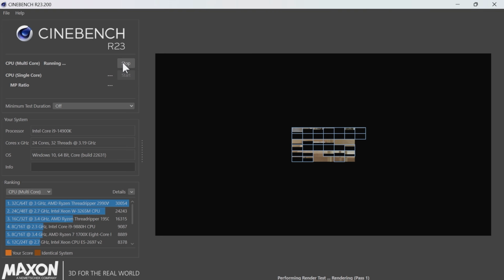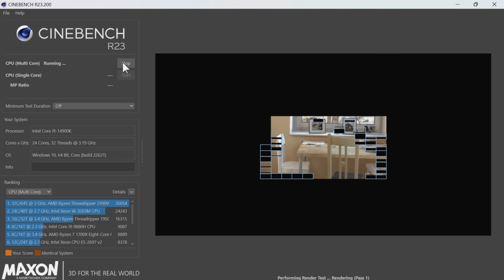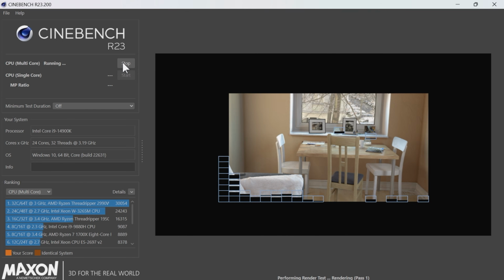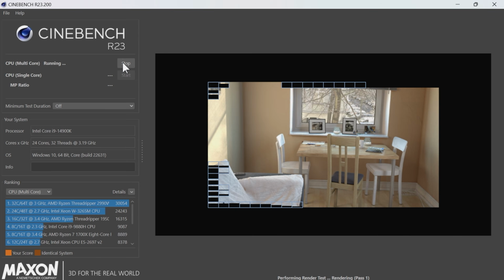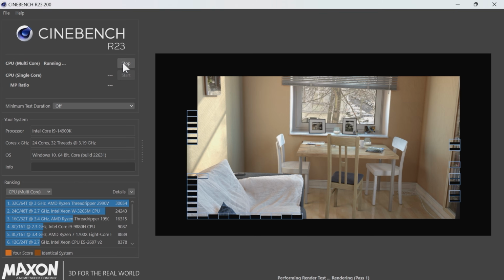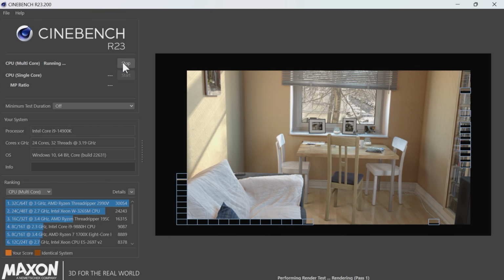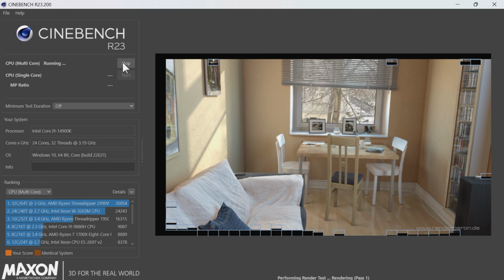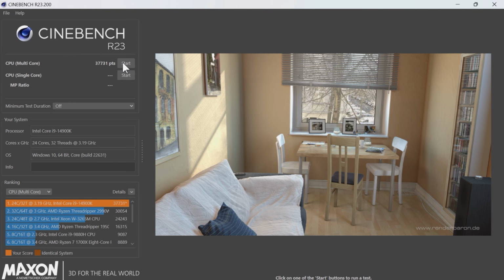Back onto Cinebench R23 once again, and we're running one pass again on this, and once again we haven't reduced the actual undervolt level. We're still on the 0.65. What we're now going to do is run one pass on Cinebench R23. We're going to look at the score, and then we are going to make further adjustments. So again, you can see that the score is likely to have increased.